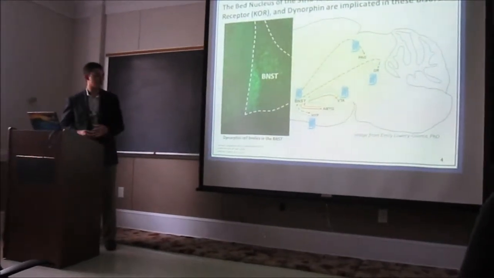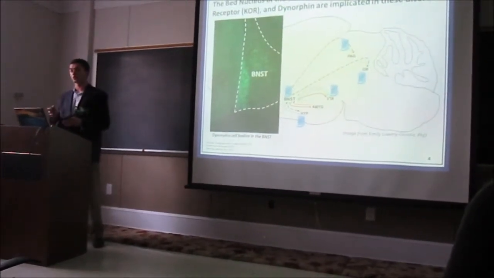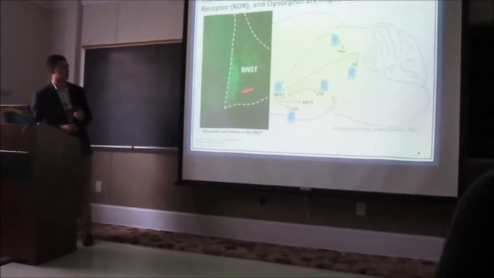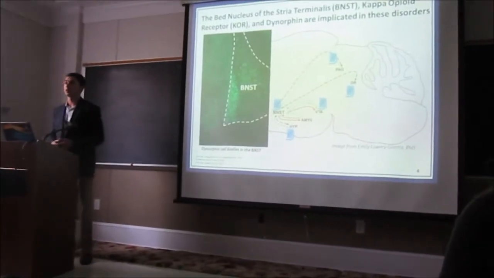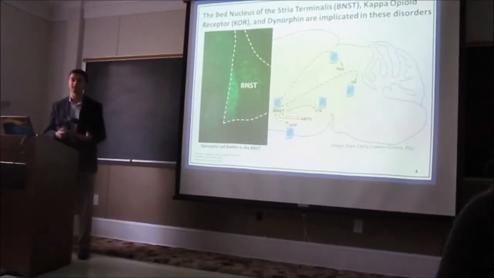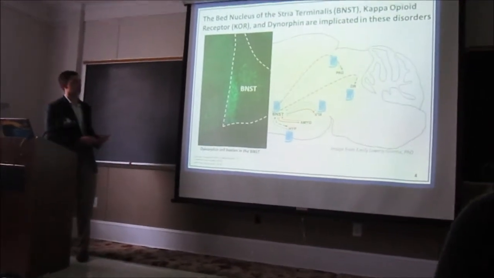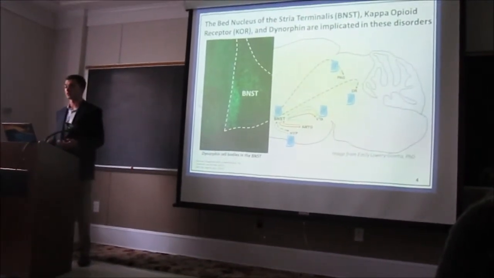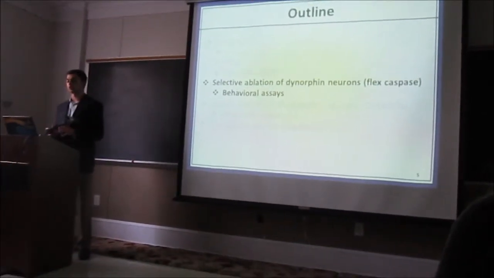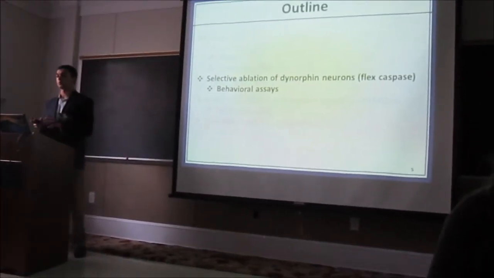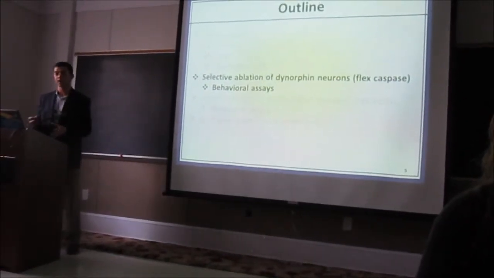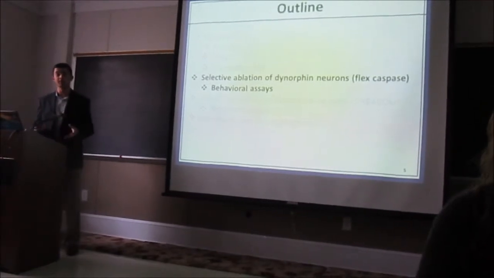Here's an image that I took from a Dynorphin reporter mouse, where in green you see a fairly high density of Dynorphin cell bodies here in the BNST. Again, we know that Dynorphin is the endogenous ligand for KORs, and we already knew that KORs exist in the BNST. So we know that this is a relevant and interesting region to be looking at for this work. The general idea of what I did was to use two technological approaches to manipulate Dynorphin neurons in the BNST, and then run mice through several behavioral assays to see if we could produce a different phenotype.